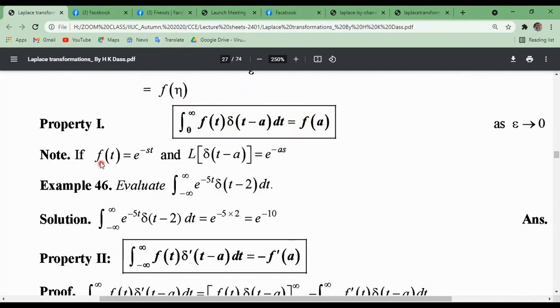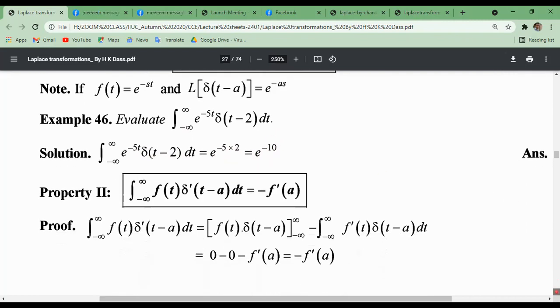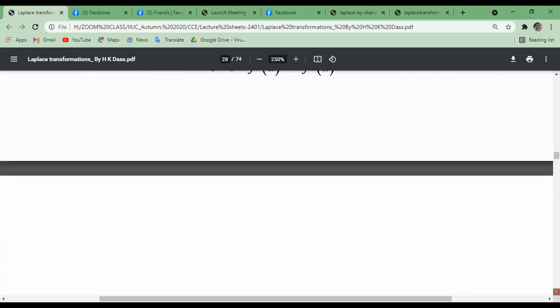Now if f of t equals e to the power minus st, the Laplace transformation of this will be e to the power minus sa. Similarly, we can evaluate the integral from minus infinity to plus infinity of e to the power minus 5t times the impulse function del t minus 2 dt. So e to the power minus 5t del t minus 2 can be written as e to the power minus 5 into 2, which equals e to the power minus 10. Using impulse function properties, we get this one.